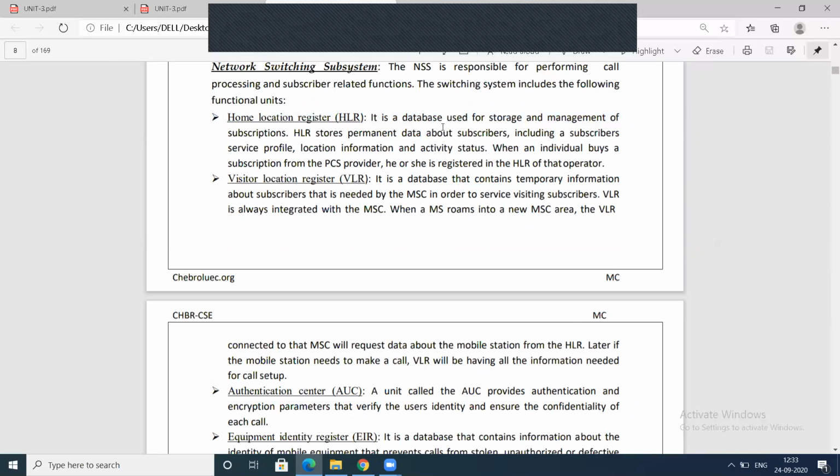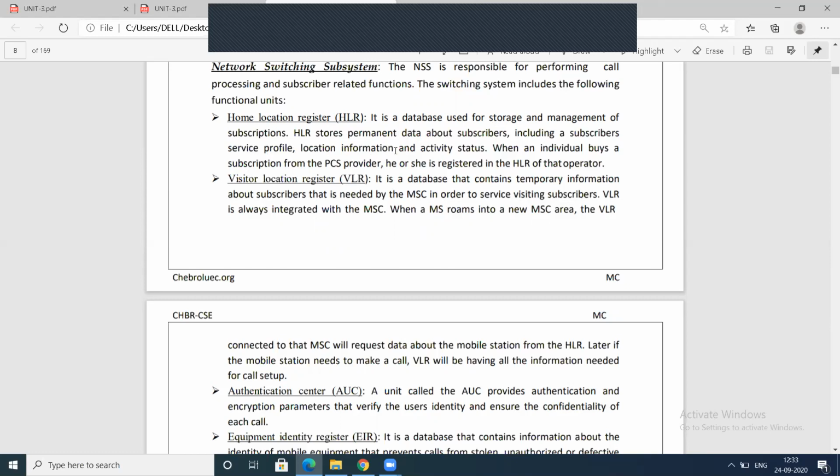It is a database used for storage and management of subscriptions. HLR stores the permanent data about subscribers, meaning those who are subscribed to the network, including the subscriber's service provider, service profile, location information, and activity status.